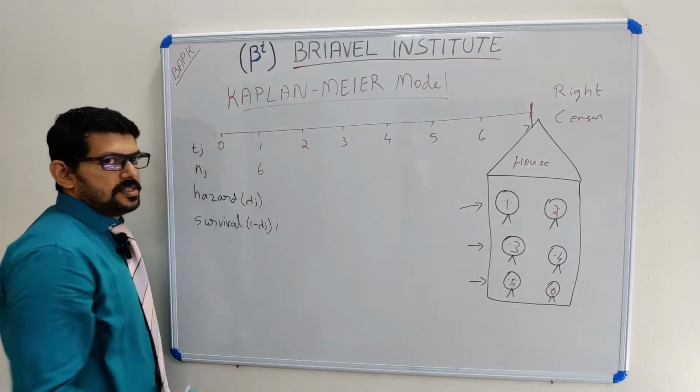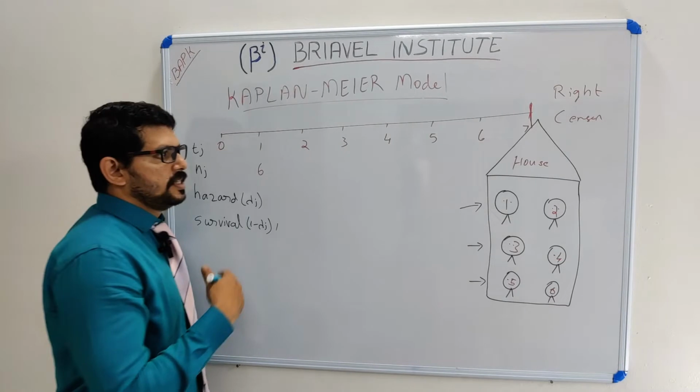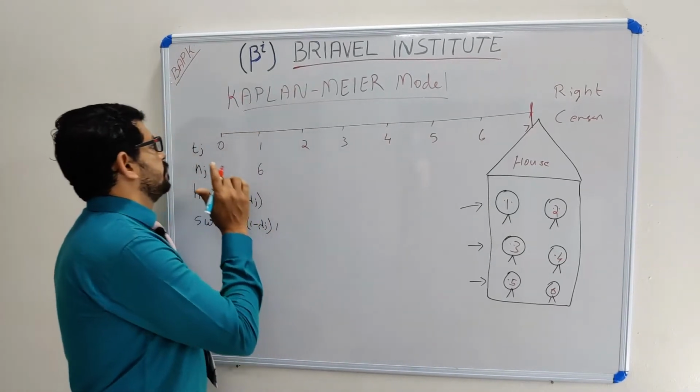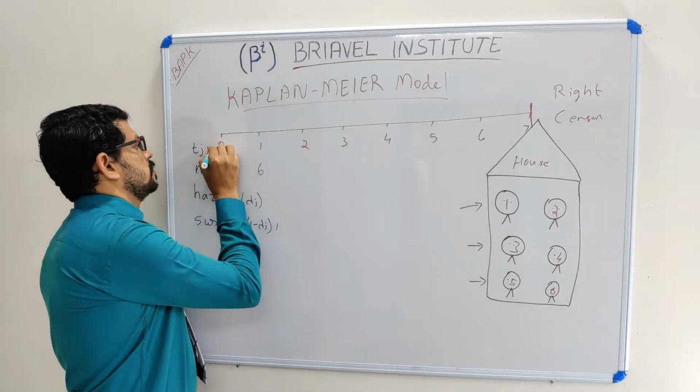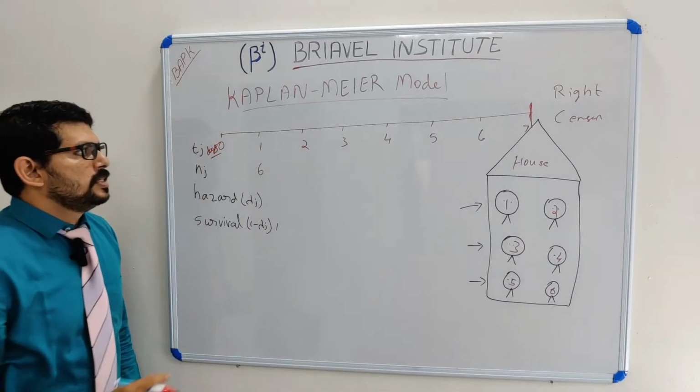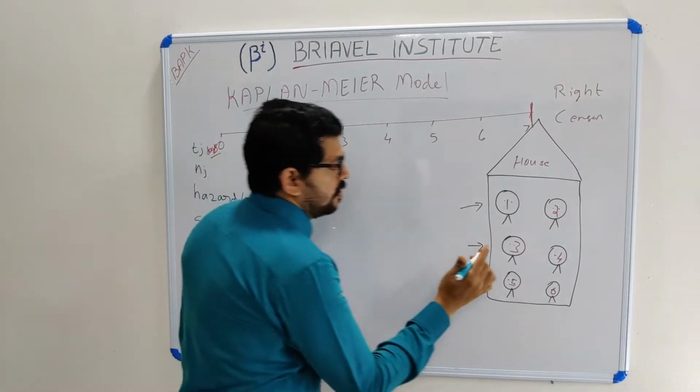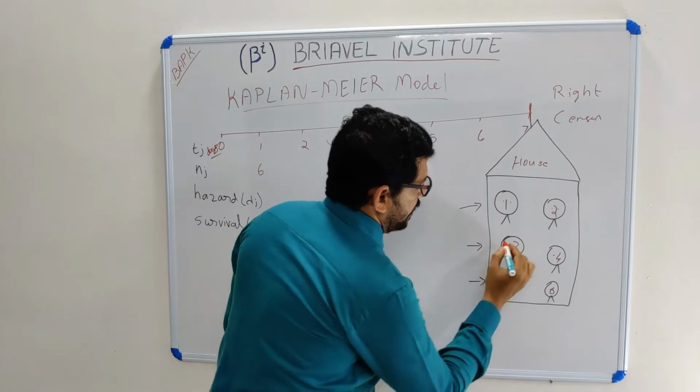Then I checked on the second day. These are days. On my second day I understood one puppy had died.